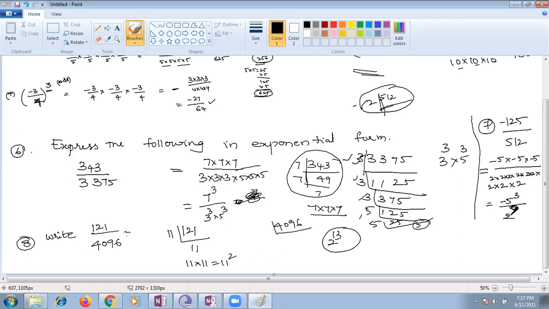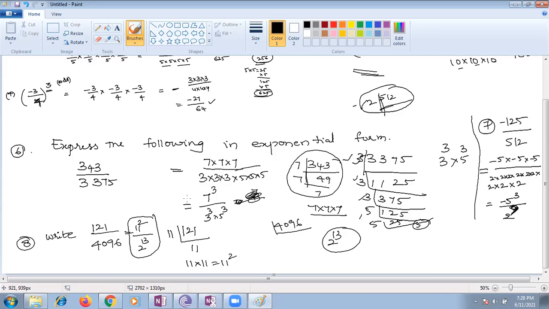So what are we supposed to write now? 11 square by 2 power 13. Is my answer correct? Please check, children. I'm not checking, I just write what you said. So 2 power 5 is 32. 32 multiplied with 32.